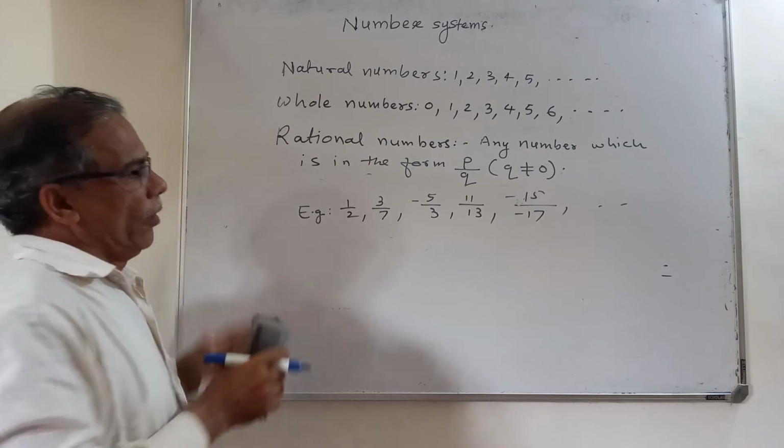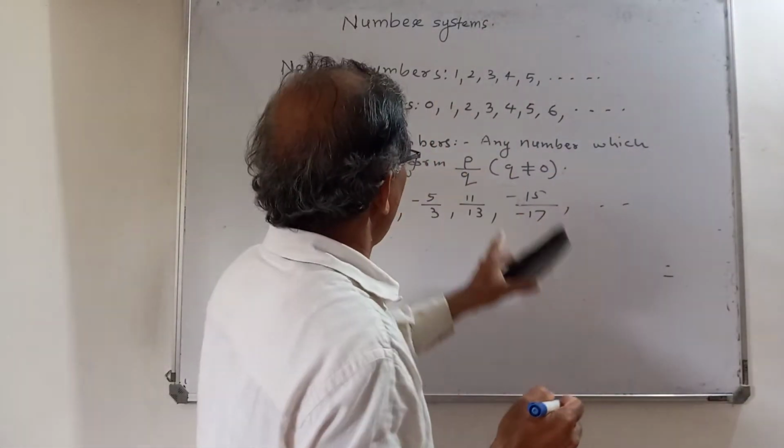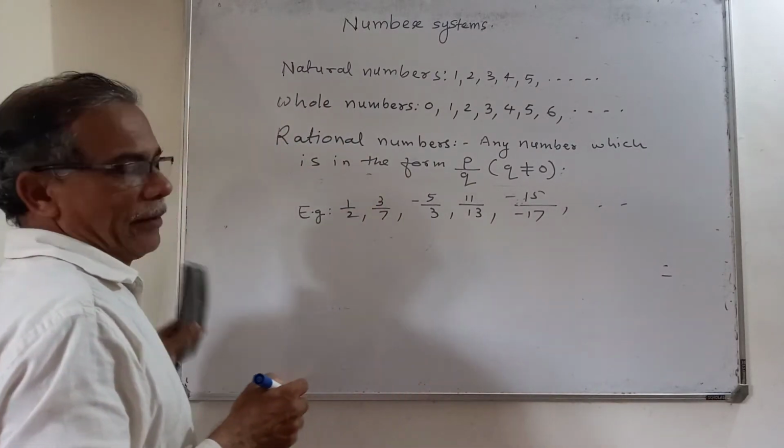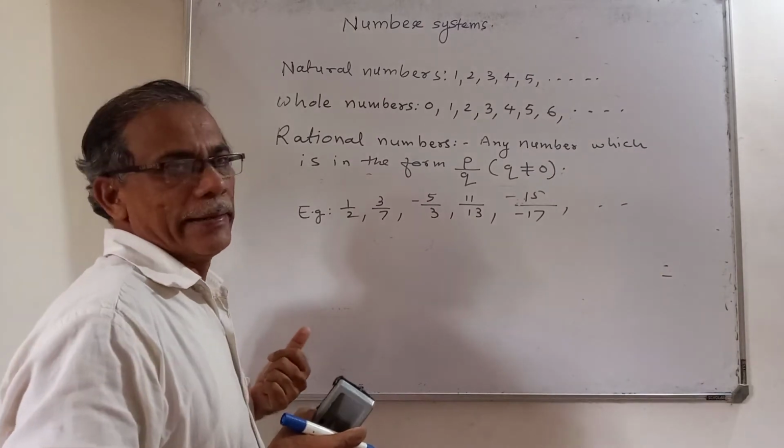On the number line you can show the numbers, positive numbers, 0. Then to the left hand side of 0 there will be all negative numbers. Then we call it the number line, isn't it?